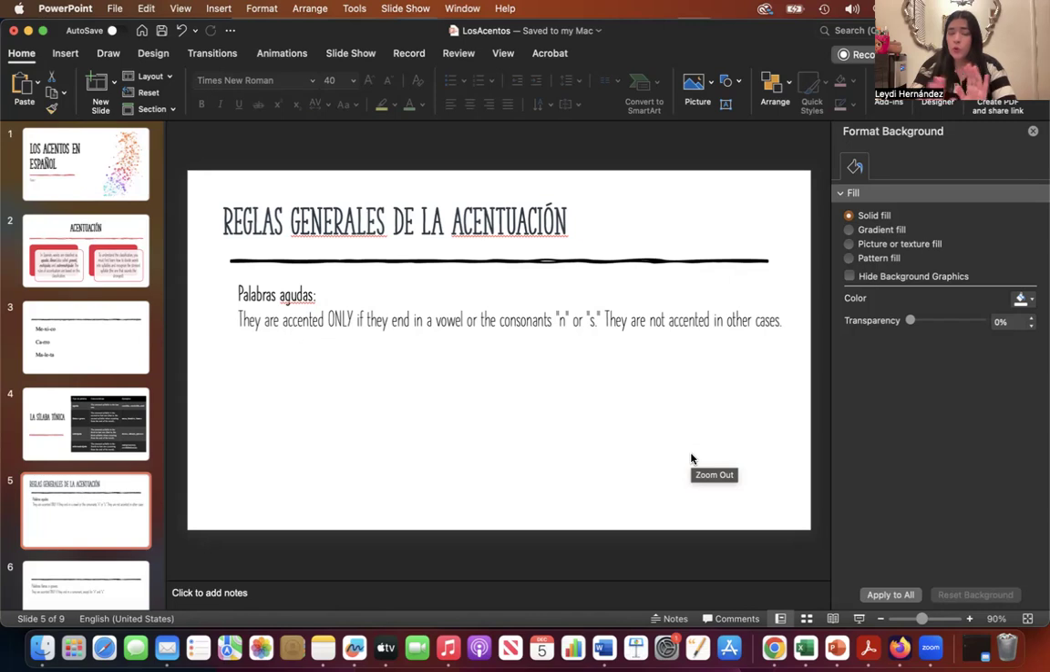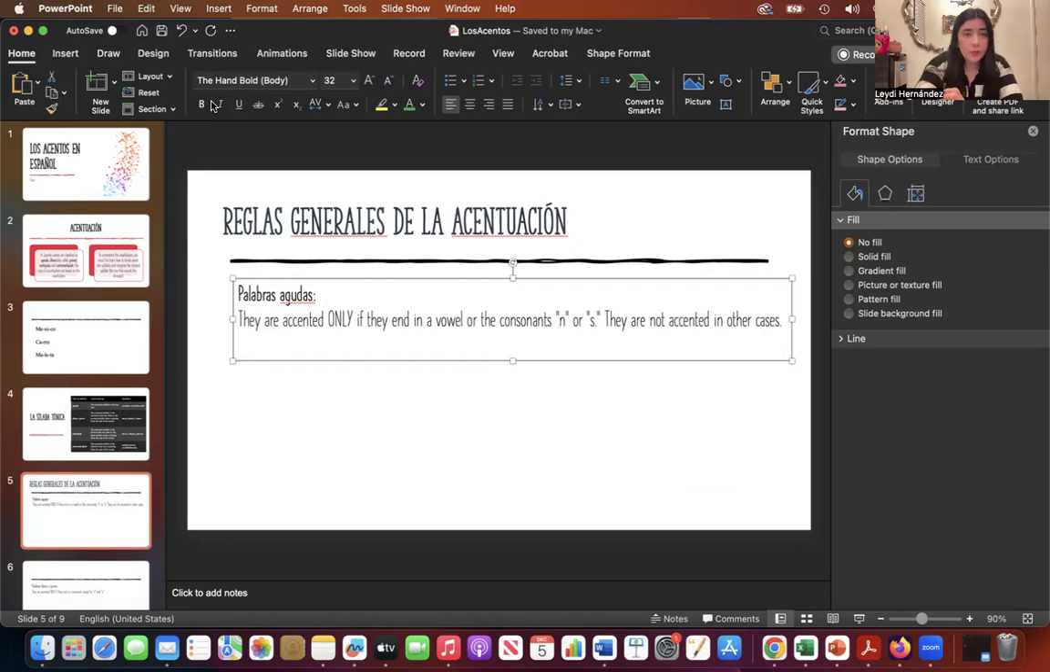Now, all the words have a stressed syllable, okay? But we only put the written accent if, in this case, it ends in a vowel, N, or S. Now, there's only one accent per word, and it is only placed on vowels, not on consonants. Okay, so for example,